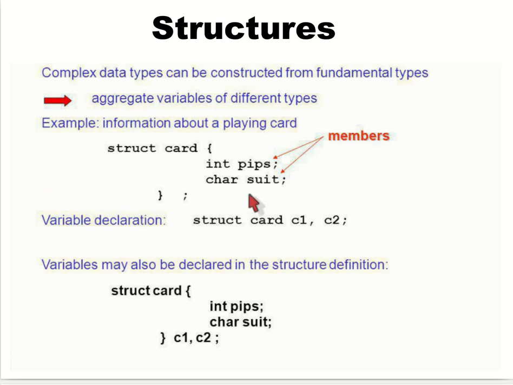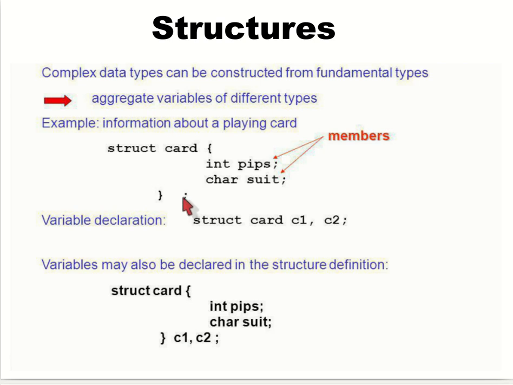So this part will be above the main, and the variable declaration is inside our main. Otherwise, you can create the variable declaration at the time of definition also, like this. And don't forget the semicolon here.